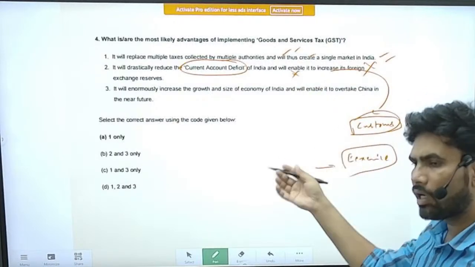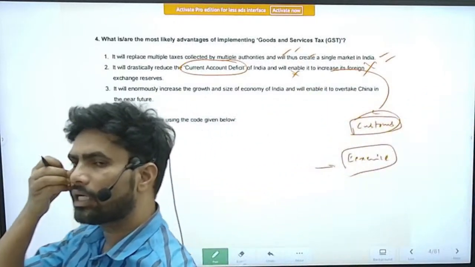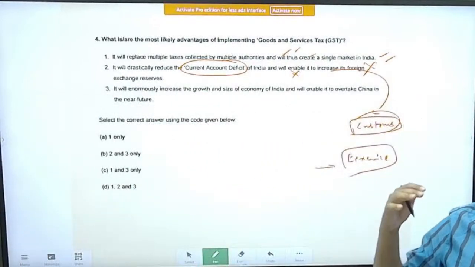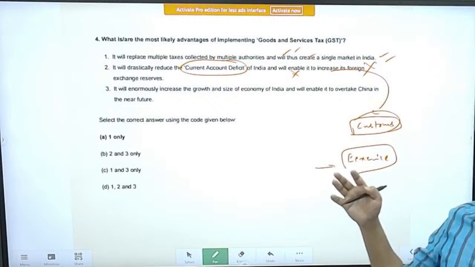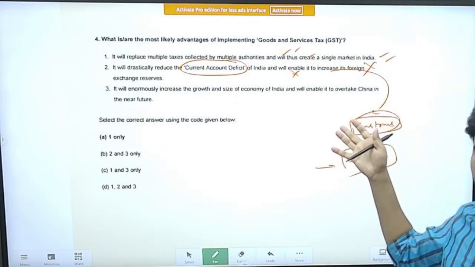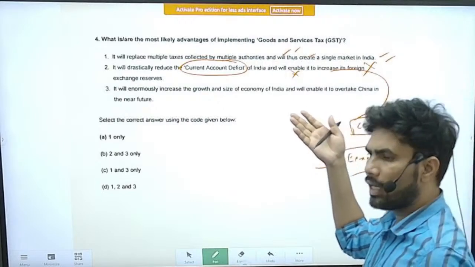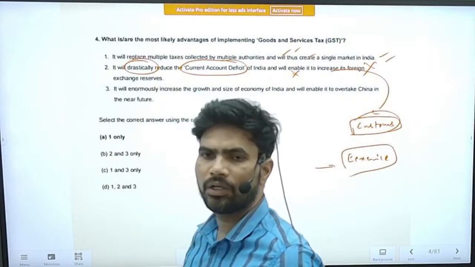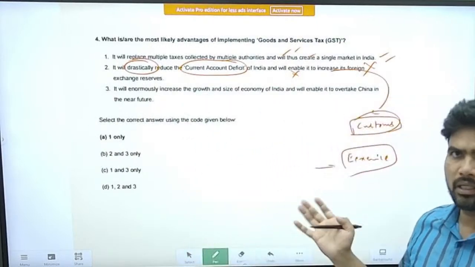Customs duty is not part of the GST. Customs is still separate. So practically speaking, there is only a small relation with foreign trade, not a great relation. The word used here is drastically reduce, so that will make the statement irrelevant.